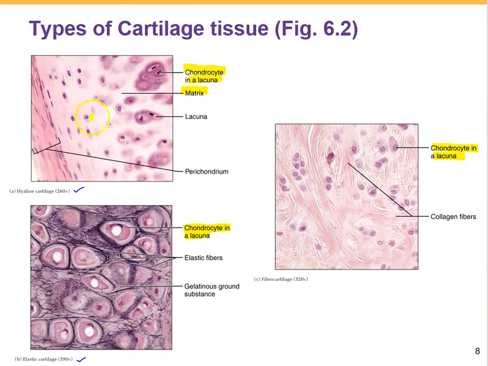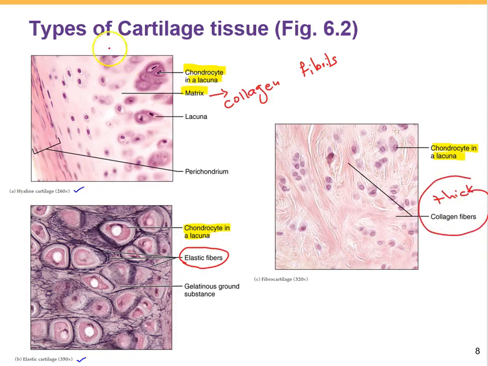In the matrix of hyaline cartilage we have collagen fibrils, which are so tiny that it's very hard to see them. In the matrix of elastic cartilage we have elastic fibers. And in the matrix of fibrocartilage, we have the thick collagen fibers.